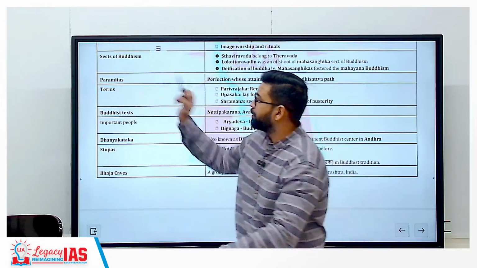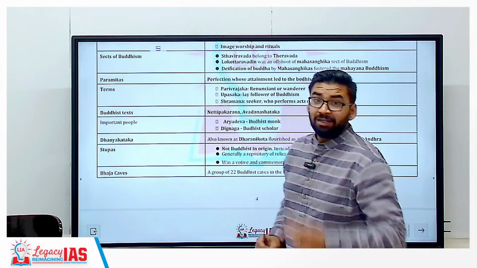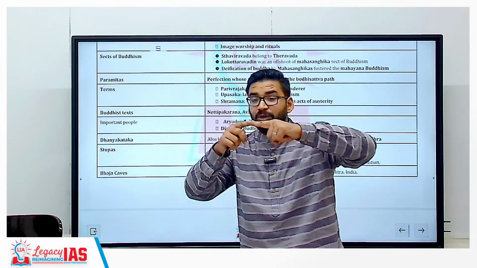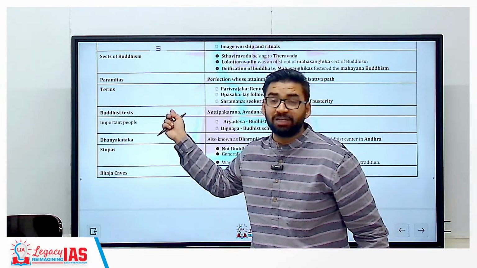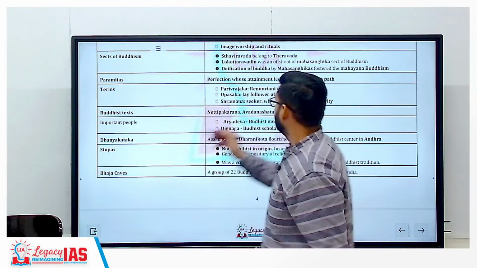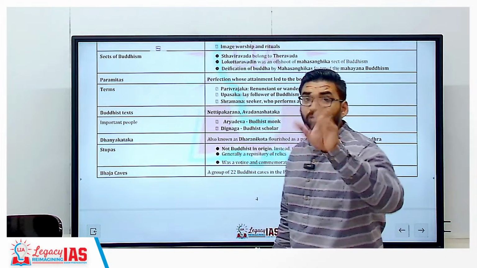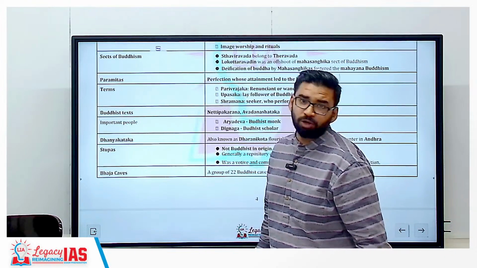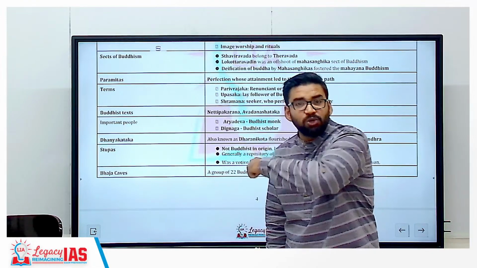So that is called as paramitas. Then there are some important terms like parivarajak. Now you understand here: the question has been repeated in CAPF and in the civil services examination. Just now we discussed parivarajak, homeless wanderer. Clear? Renunciation. Then upasak, a follower of Buddhism, a lay follower of Buddhism. Another keyword, shramana. Again, this is also a repetition.